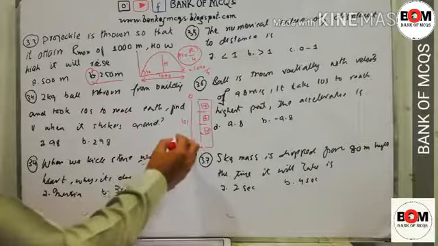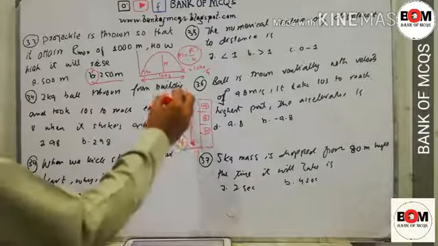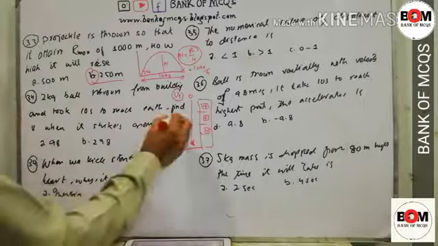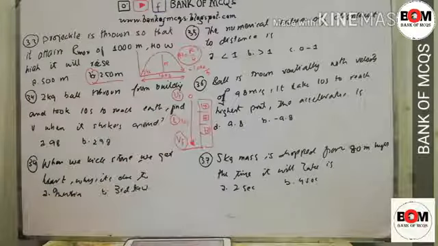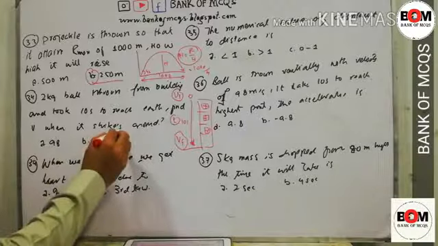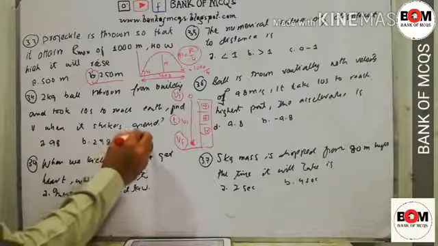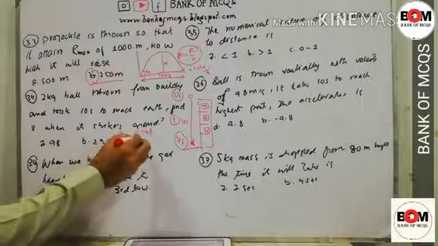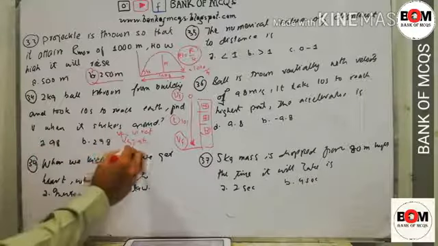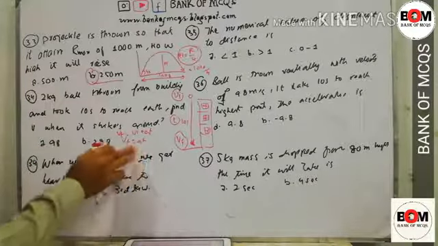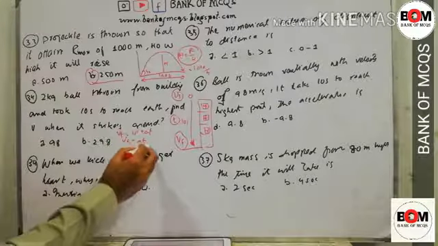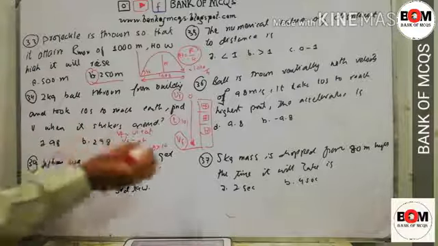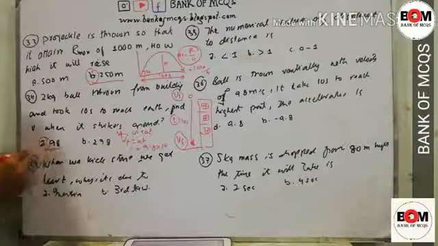So we have to ask for the final velocity. The ball starts from rest, Vi was 0, and they have given us the time. We ask for Vf. We know that Vf is equal to Vi plus at. As the initial velocity is 0, we will write Vf is equal to at. So Vf is equal to a multiplied by t, where a is equal to 9.8, multiplied by t equal to 10. So 9.8 multiplied by 10 is equal to 98.